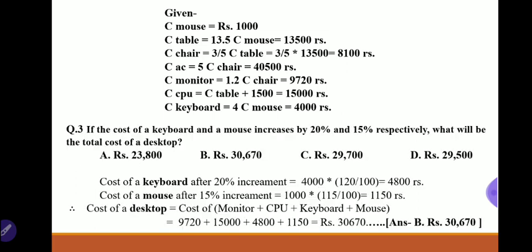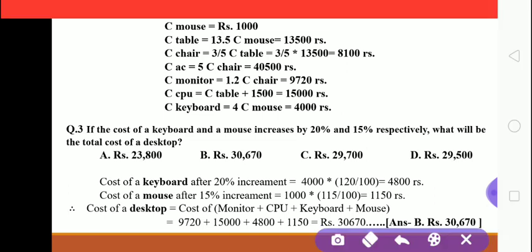Next, if the cost of keyboard and mouse increased by 20% and 15% respectively, what will be the total cost of the desktop? Here the total cost of the desktop you can find by adding the cost of monitor, plus cost of CPU, plus cost of keyboard, and plus cost of mouse. You know that in a desktop, monitor, CPU, keyboard and mouse are the four important things, and that is also given in the question. So the addition of these four you need to calculate, but for that one condition is given, that the cost of keyboard and mouse is increased by 20% and 15% respectively.